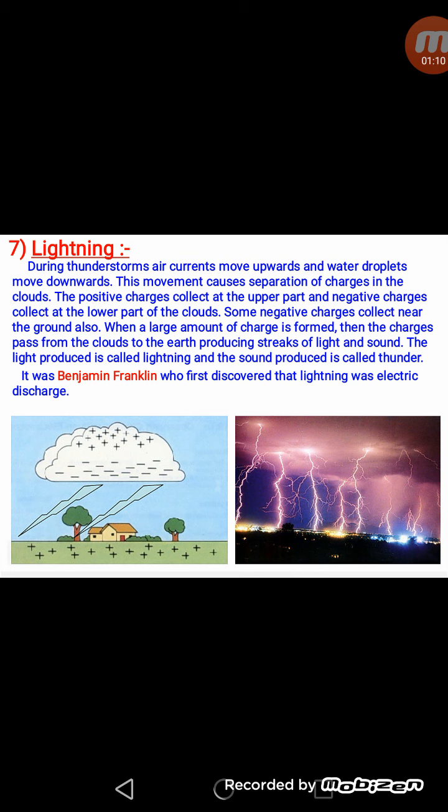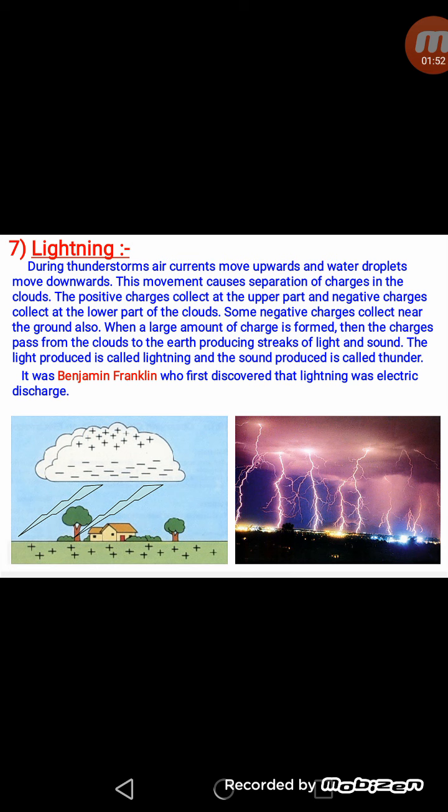As the kite reached the clouds, the charge flew down the wet thread to the metal key, and when Benjamin Franklin touched the metal key, he received an electric shock. Thus, we can say, during thunderstorms, why is there development of charges on the clouds? Because during thunderstorms, air currents move upwards and water droplets move downwards, and due to this vigorous movement of air and water droplets in opposite directions, there is accumulation of charges on the cloud, and these charges separate out on the cloud.